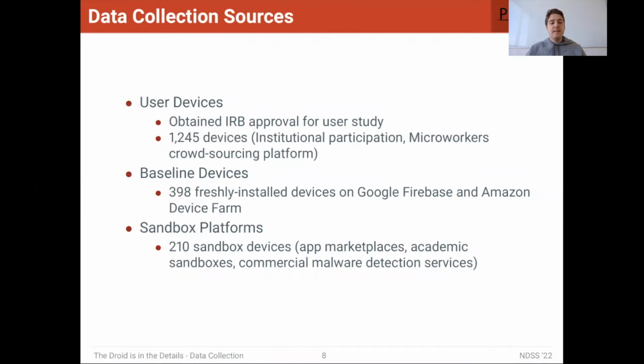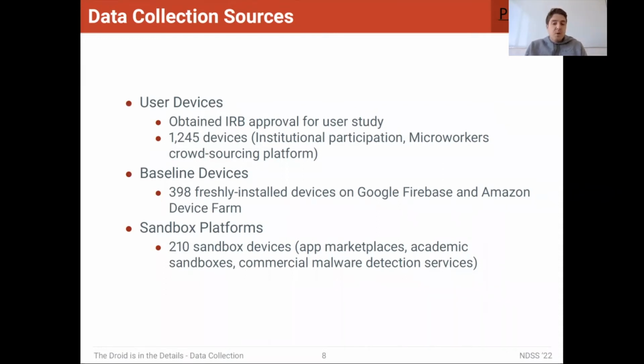So these are devices that, unlike the user study devices, where it's a user's personal device that they added wear and tear to, we also wanted to look at a baseline device fresh out of the box, in the case that a sandbox provider will use a fresh, real device as a sandbox. And then lastly, we collected data from actual sandbox providers. There were about 200 of them.